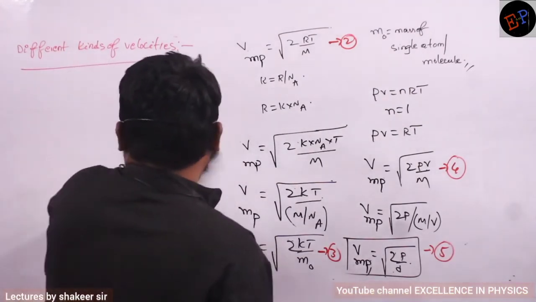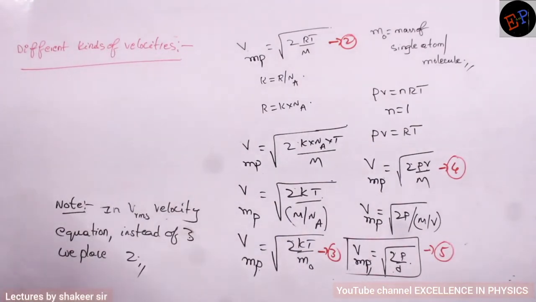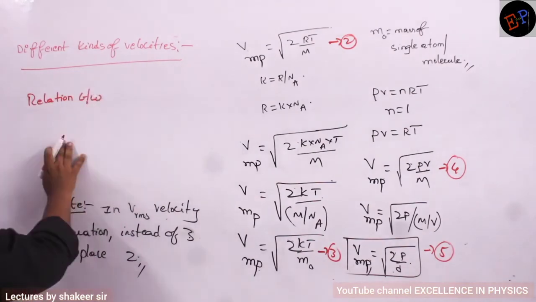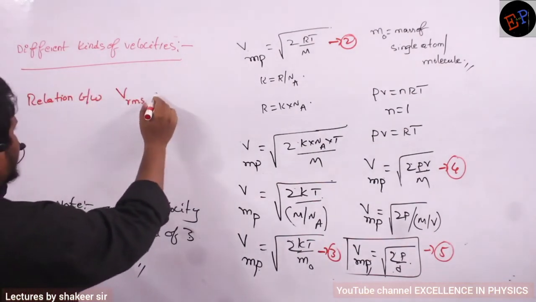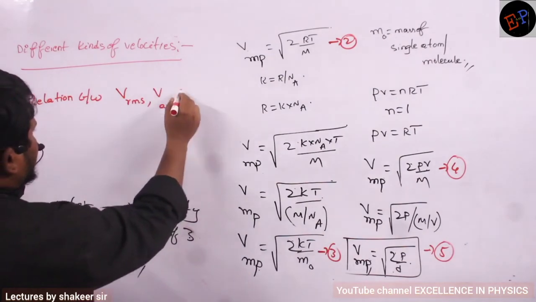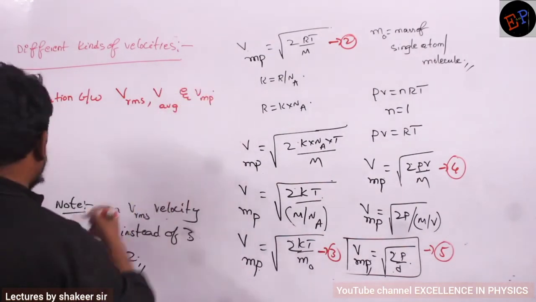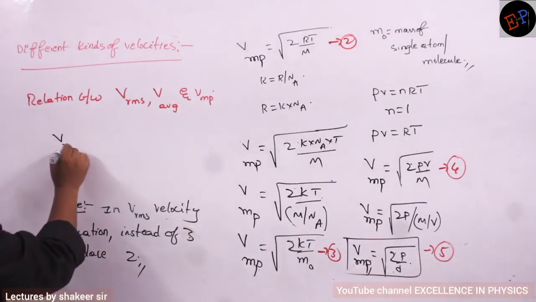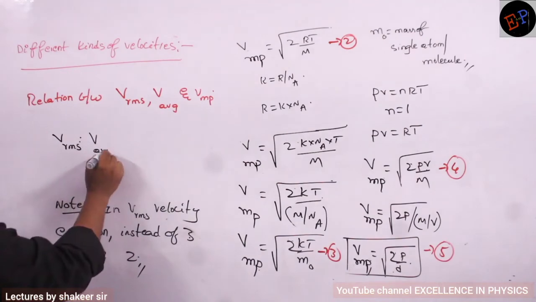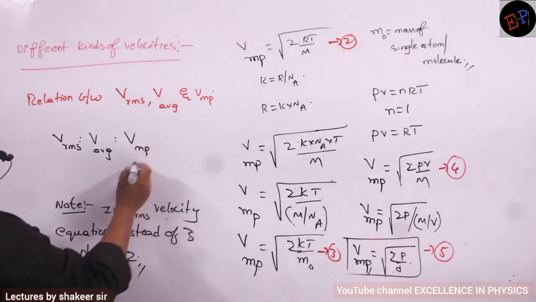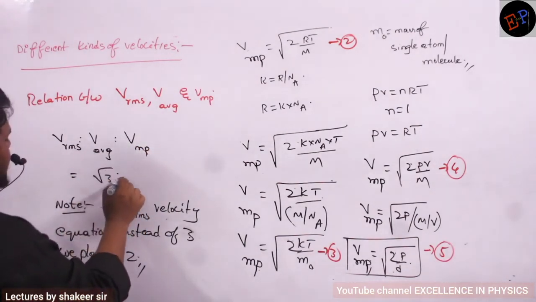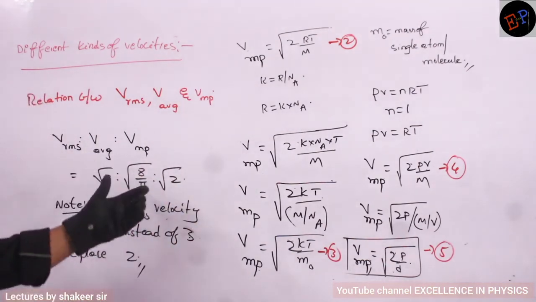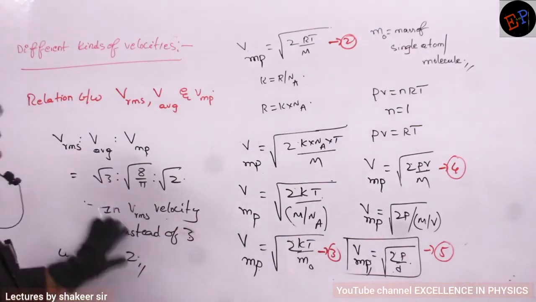Let us see how. The relation between V RMS, V average and V most probable is: V RMS is to V average is to V most probable equals square root of 3 is to square root of 8 by pi is to square root of 2. These are the terms which are varying, remaining everything is the same.